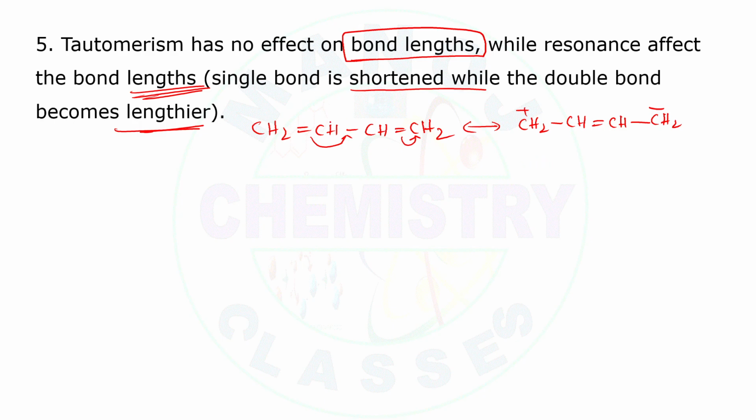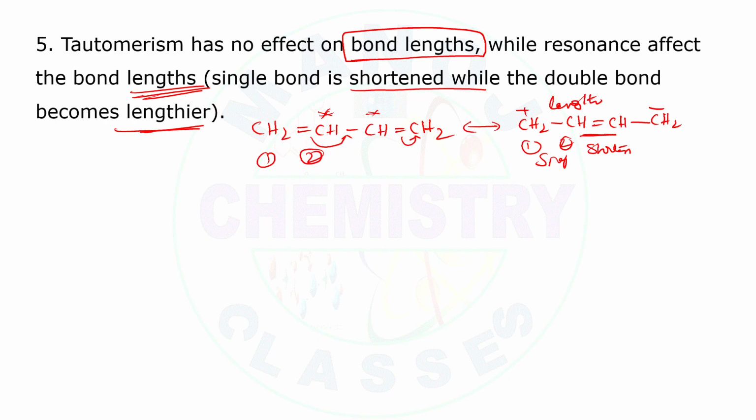Here, initially between these two carbons it is a single bond. Now it will become a double bond, hence the bond length will be shortened. Whereas between the first and second carbon, it was a double bond. Now it will become a single bond, hence the bond length will be lengthened.